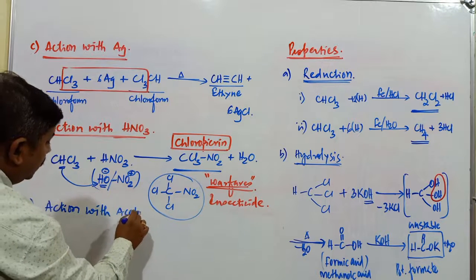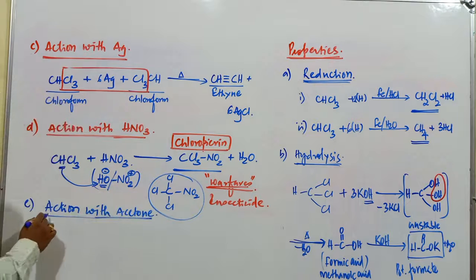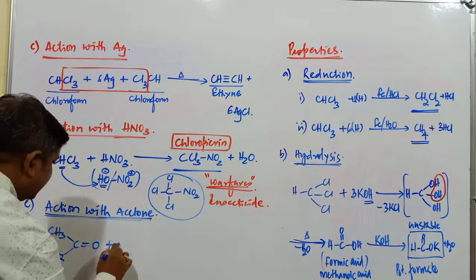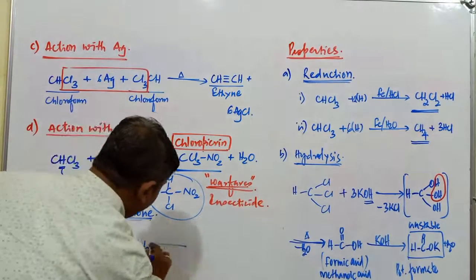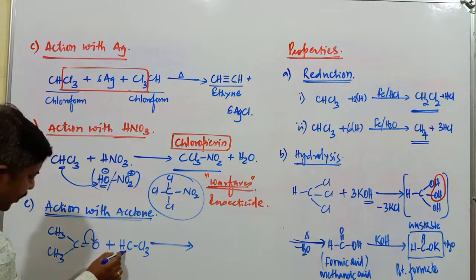Next reaction, action with acetone. What happens when this compound reacts with acetone? Acetone is a ketone compound. See here, CH3, C double bond O, CH3, plus CHCl3. When this compound is treated with acetone, these electrons are shifted over the oxygen atom. This proton is added to